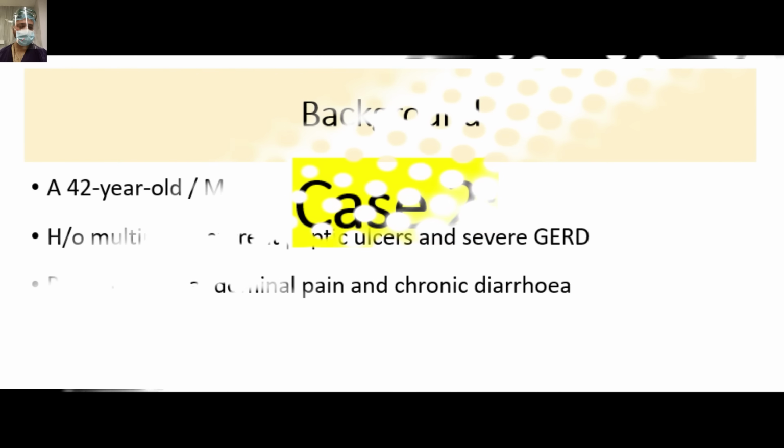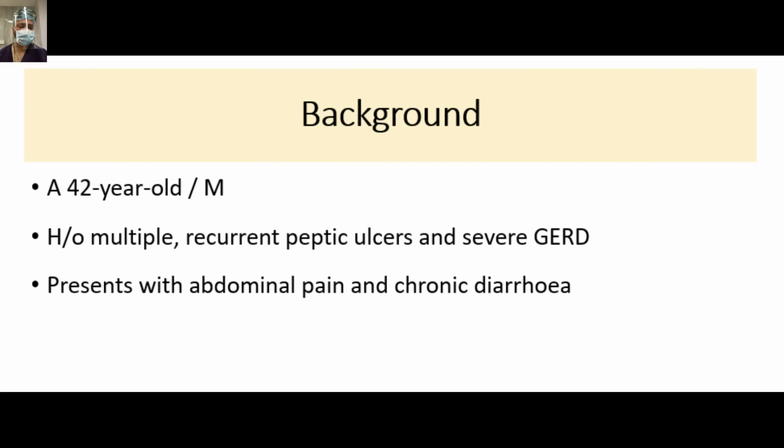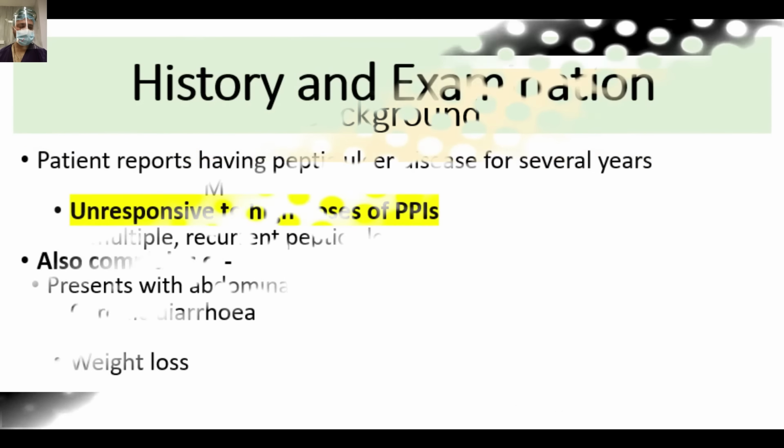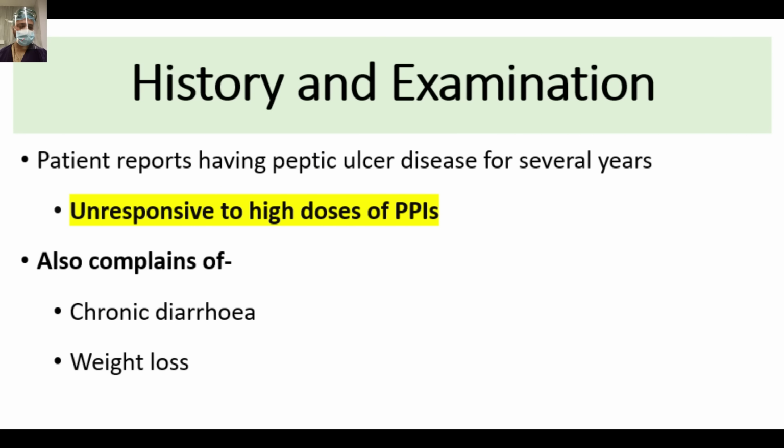So friends, this is the next case, number 2. Again, the rule is the same: you will analyze the case before moving forward and make your diagnosis based on the discussion we already had in this video. So friends, a 42-year-old male, with a history of multiple recurrent peptic ulcers and severe GERD, presented with abdominal pain and chronic diarrhea. The patient reported having peptic ulcer disease for several years.